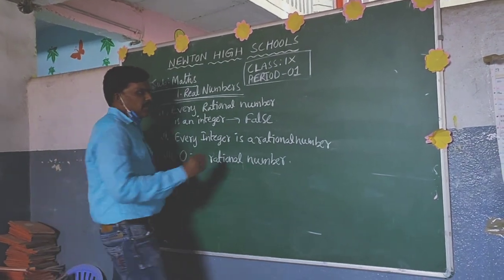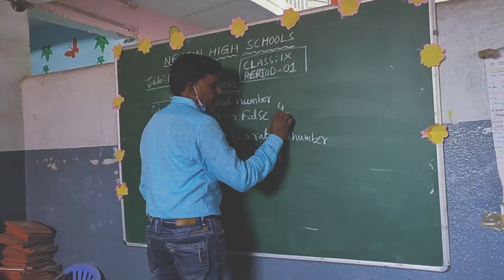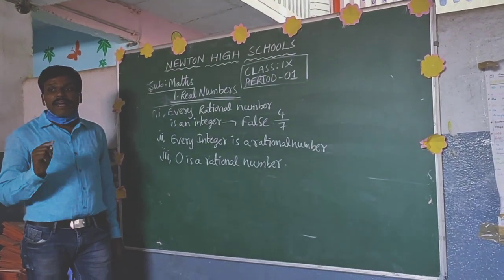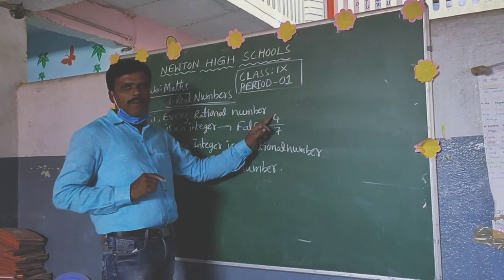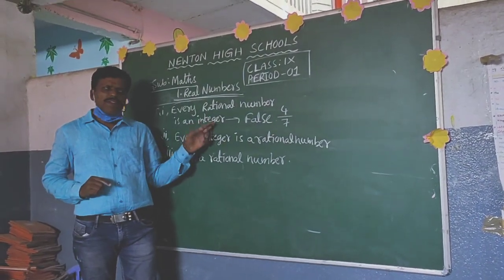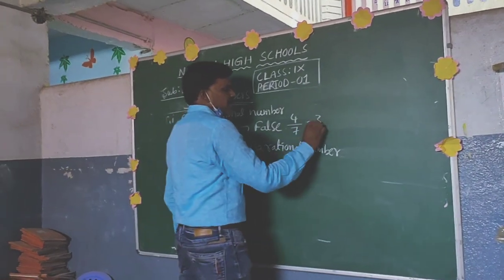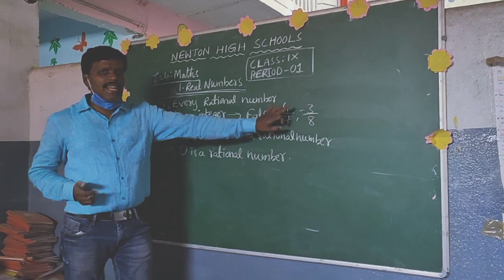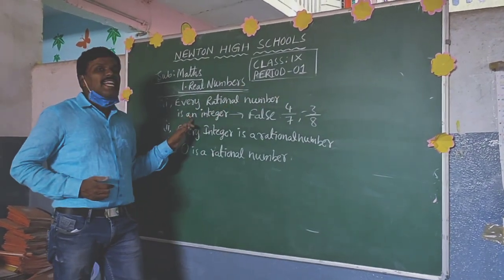Every rational number. For example, let me take here 4 by 7. Is 4 by 7 a rational number or not? Yes. Why? It is possible to write in the form of p by q, but it is not an integer. We can write so many examples. Minus 3 by 8, is it a rational number? Yes, absolutely, but it is not an integer.